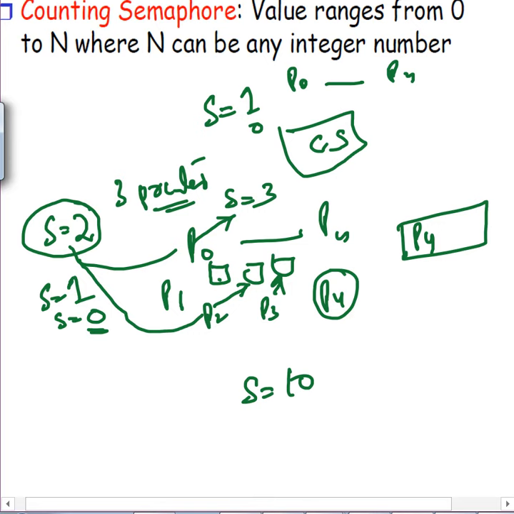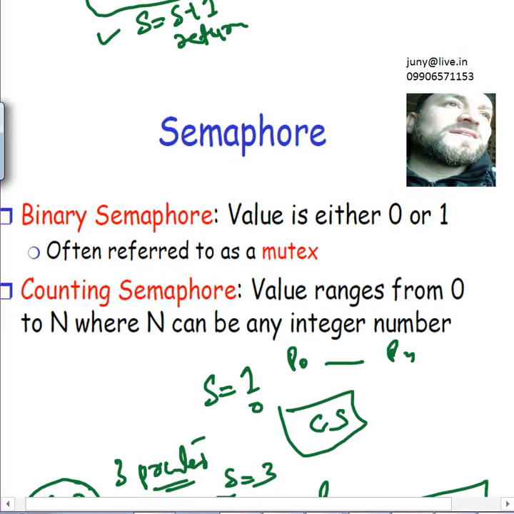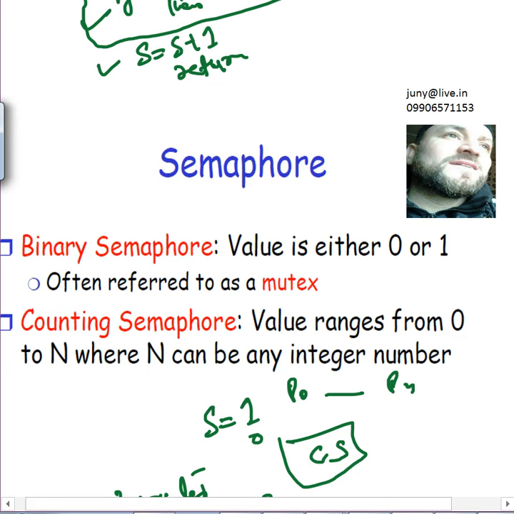So that's why we have a counting semaphore where the value ranges from 0 to n, okay, where n can be any integer number. It depends upon what kind of resources you have, how many resources you have, and so on.